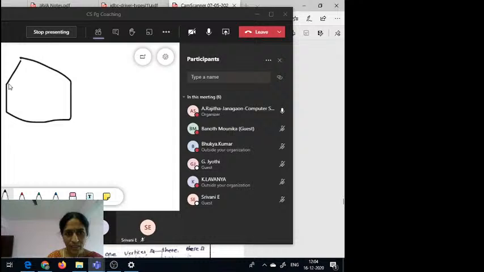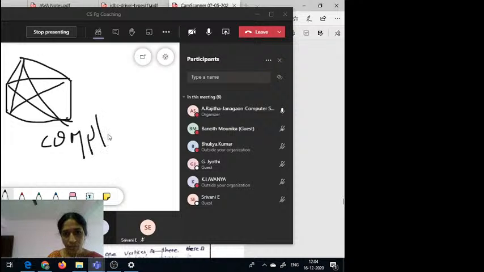Here this is one vertex, this is one vertex, this is one vertex, here one vertex, here one vertex. From here to here, next here to here. Suppose you can observe 1, 2, 3, 4. Now here to here, here to here. Now observe here, this is a complete graph. The degree for this is 4, this is 4, this is 4, this is 4, this is 4. Now it is called a complete graph. In the previous case, it was a regular graph. That is the difference between the complete graph and the regular graph.